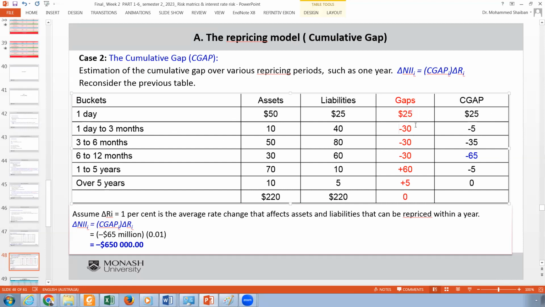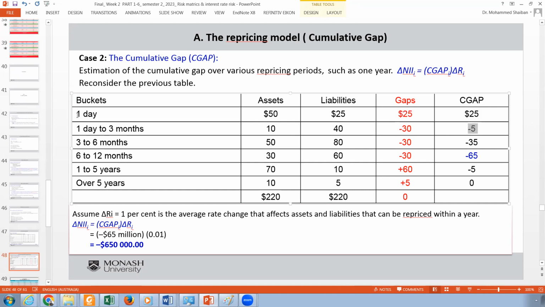So to get the accumulated gap for those two horizons, you take the 25 and combine it with this one, and the accumulated gap for 1 day to 3 months, you will get minus 5.